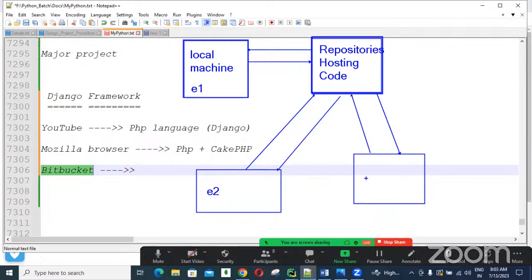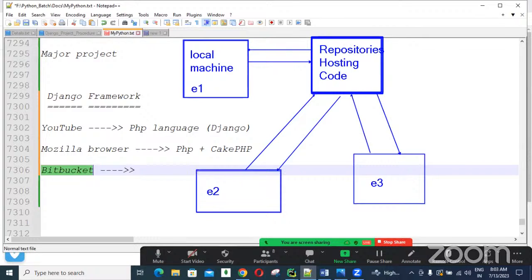And here is employee three, E3. So all these people are connecting to this repository, our main project, guys. All three people are communicating here and developing their code. For example, employee one develops some code and pushes it to this repository. Pushing means moving. Whatever code is available in this repository is pulled by other employees.